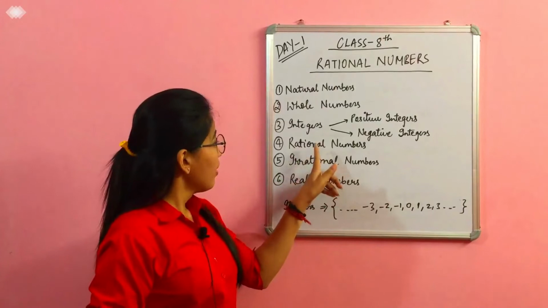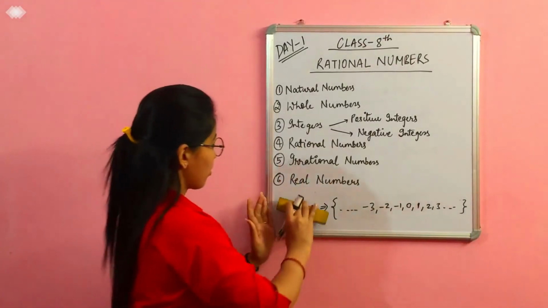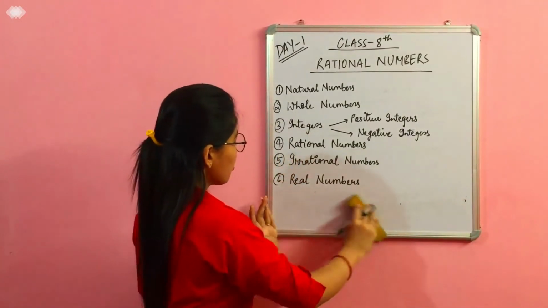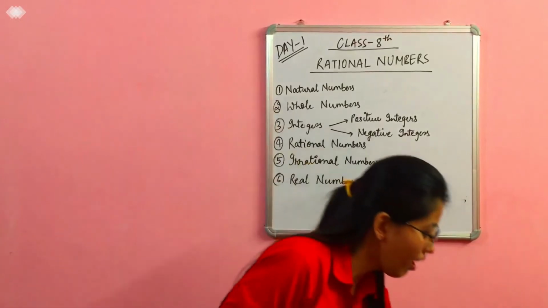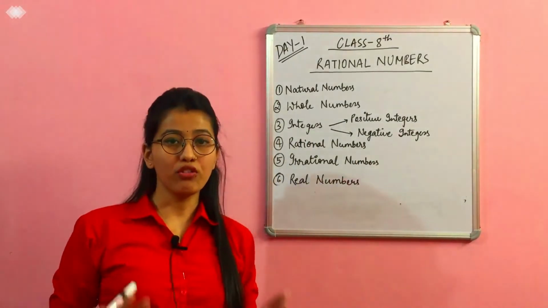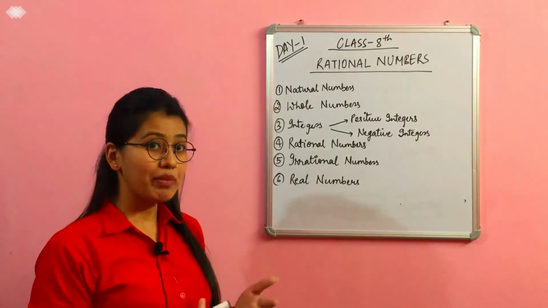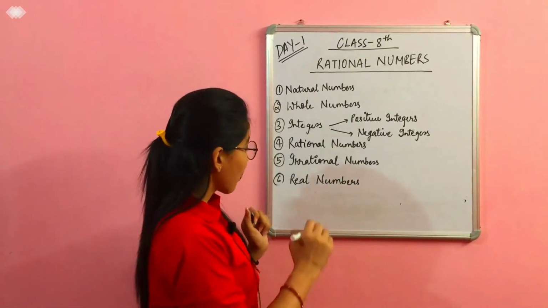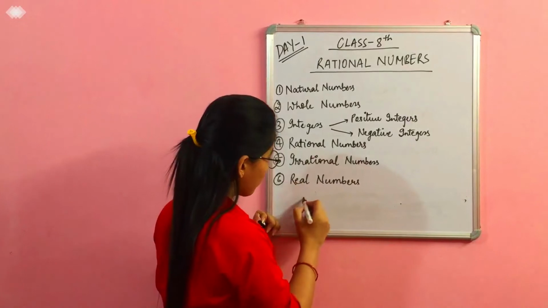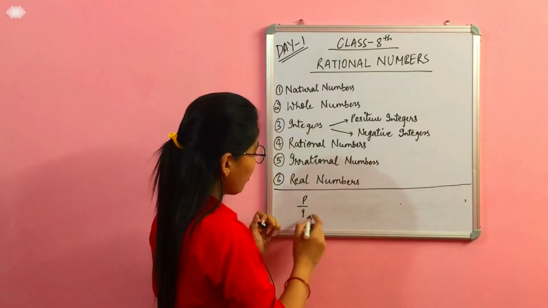Now coming to rational numbers, this is our chapter number 1, so focus on this. This is the important part. So what rational numbers are? Those numbers which can be written in the form of P upon Q, P divided by Q. I am repeating it again. Those numbers are known as rational numbers which can be written in the form of P upon Q.